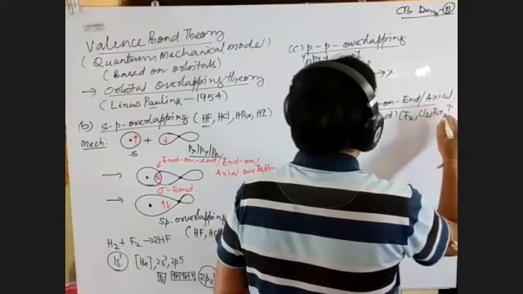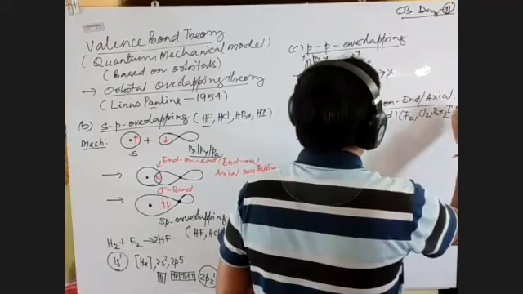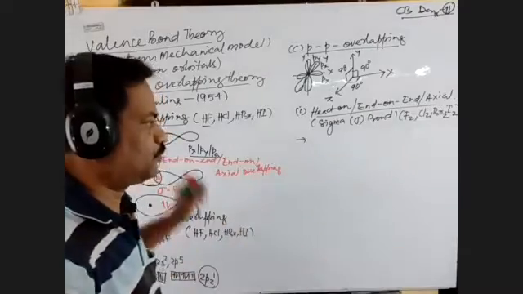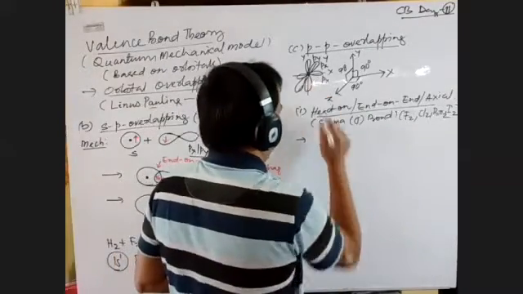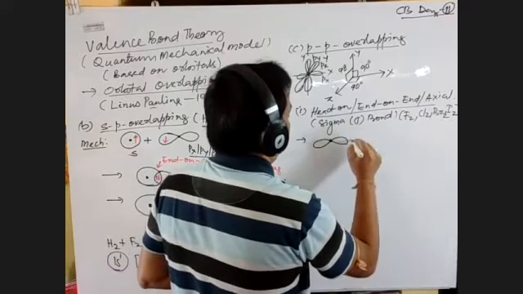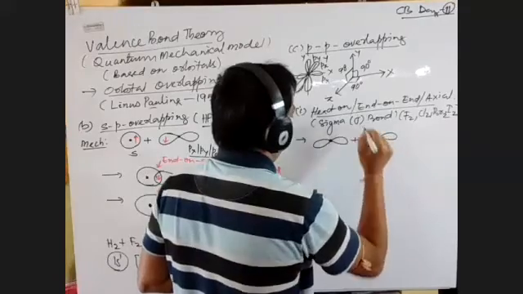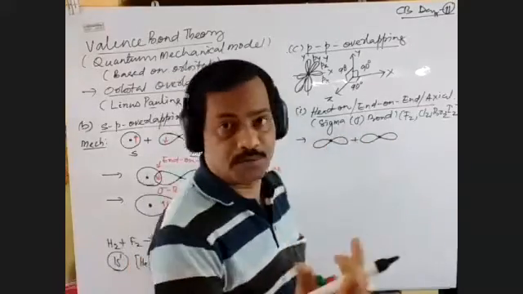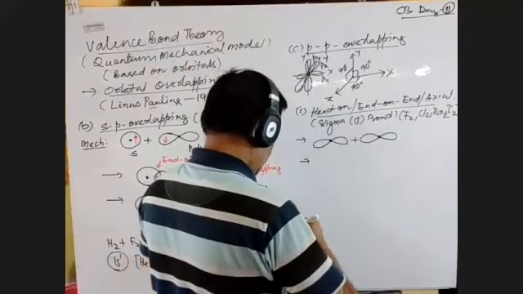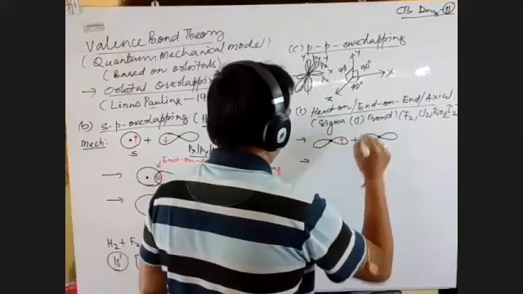If you take a p orbital and it overlaps with another p orbital like this, both are dumbbell in shape, so both are equally powerful. Now both will eat each other. This one has one unpaired electron and this has another unpaired electron.